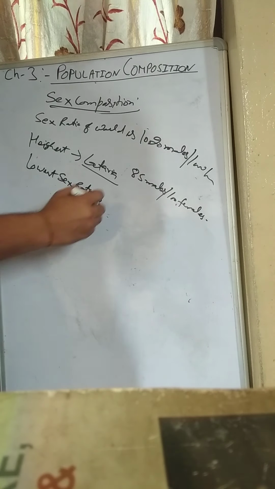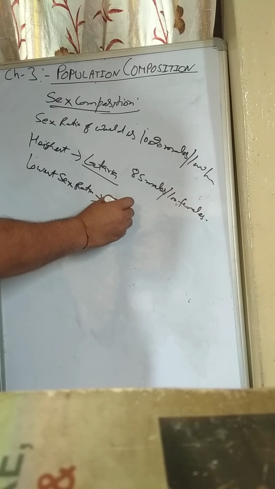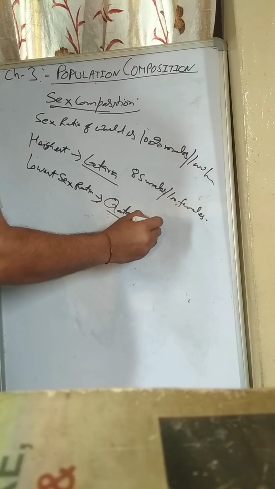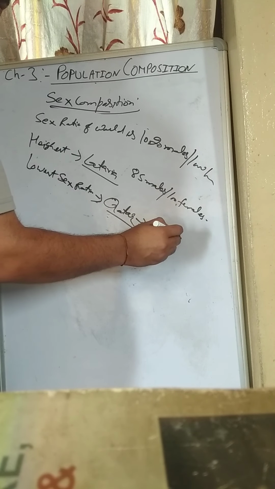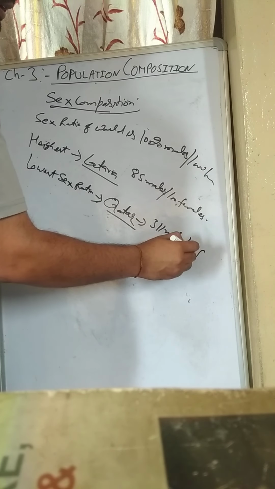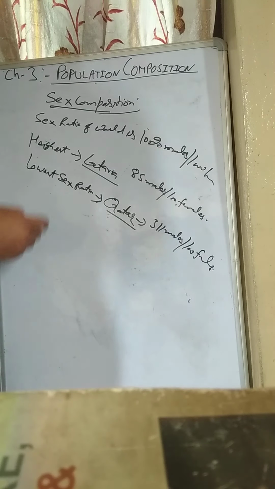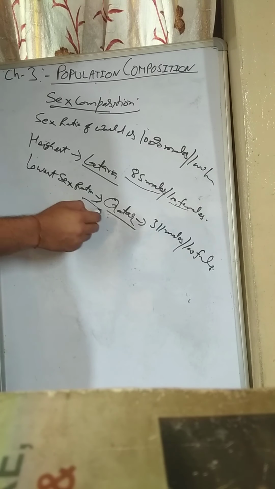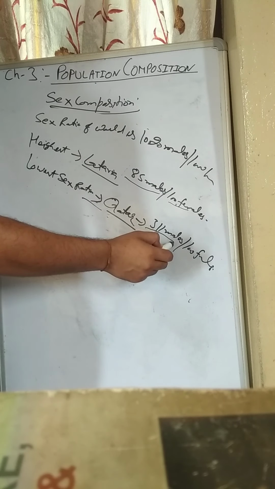The lowest sex ratio in the world is found in the country of Qatar. Qatar is a country in Asia having 311 males per 100 females. In Latvia there are only 85 males per 100 females, but in Qatar, having the lowest sex ratio, there are 311 males per 100 females.